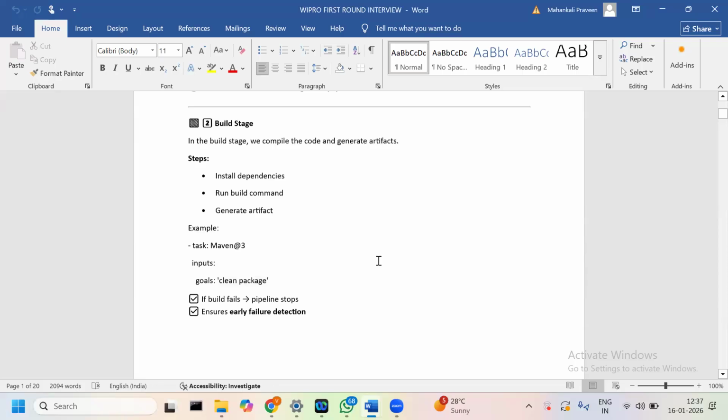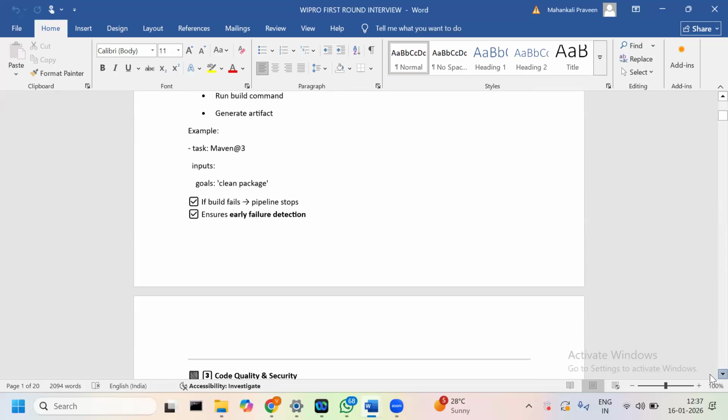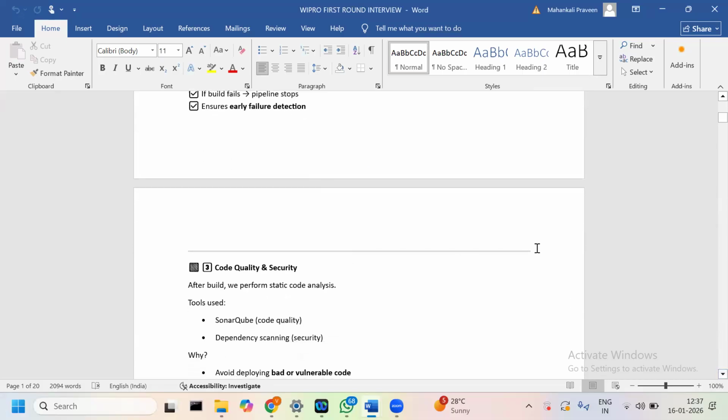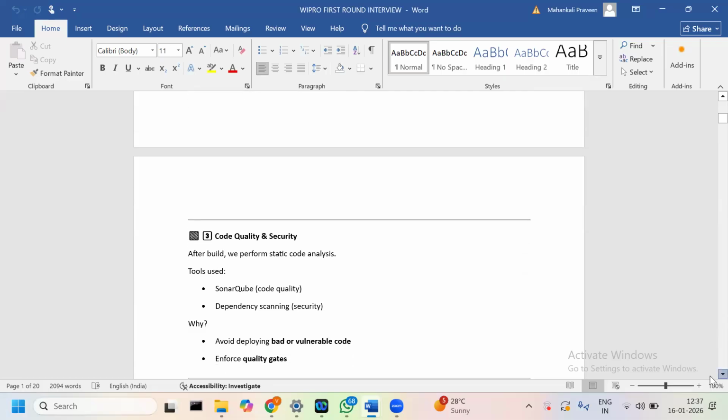Here we can remove the old artifacts. Maven clean install, so the old artifacts are cleaned and the new artifact is generated.